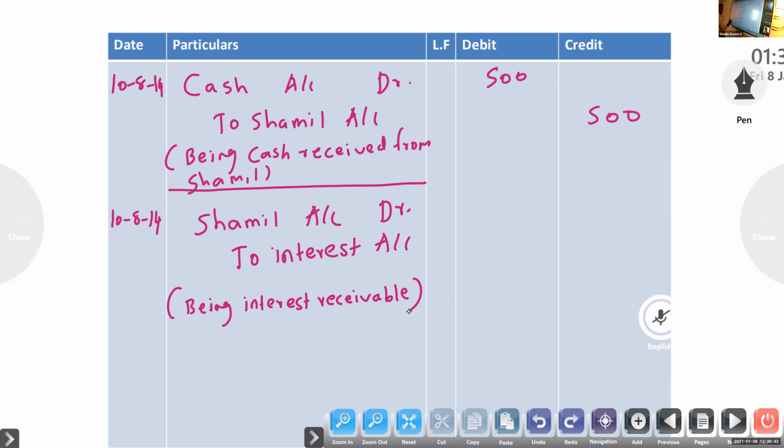Accrued income. So how to calculate? Here 3,000 is the amount of the bill. Out of that 500 received, so balance 2,500 into, here they specified the percentage interest, 12%, into the period of the new bill, so 3 months, 3/12. Okay, so we'll get 75.